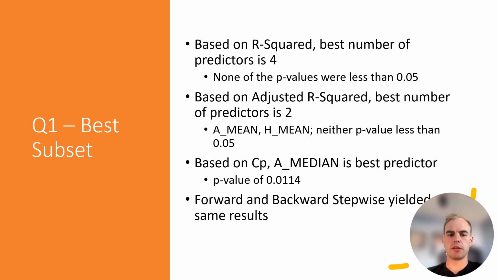So based on Cp, annual median is the best predictor, which had a p-value of 0.0114, which is less than our 0.05 cutoff. Forward and backward stepwise yielded the same results. This does mean people will choose their job based on annual median salary, not hourly rates.